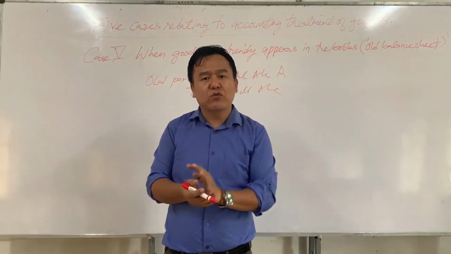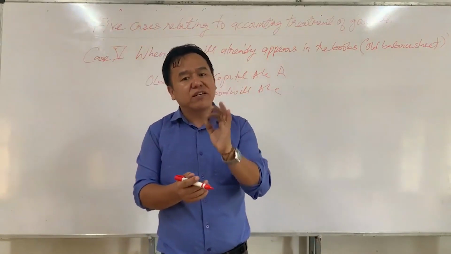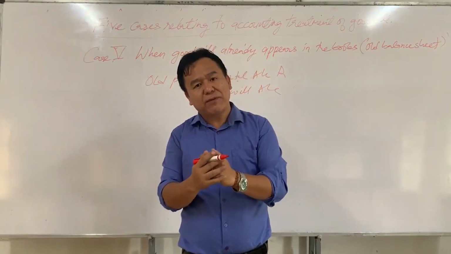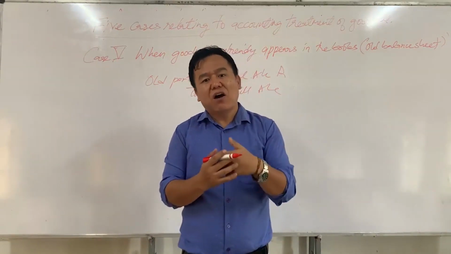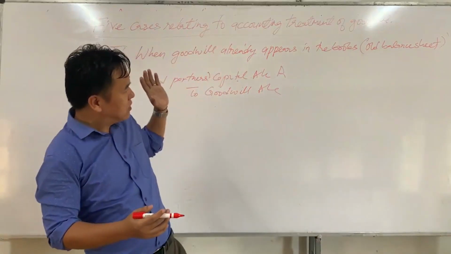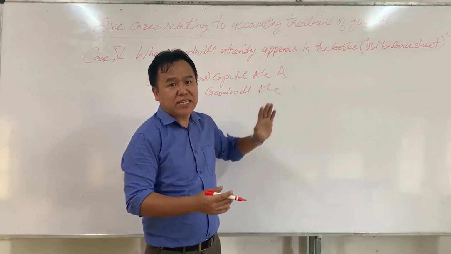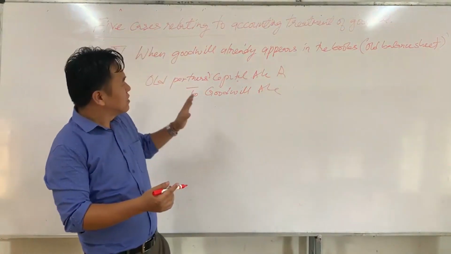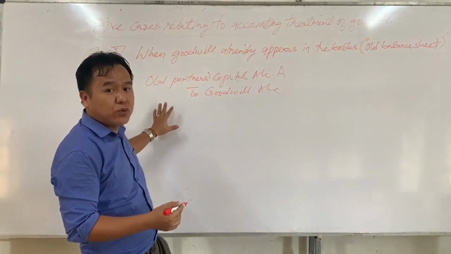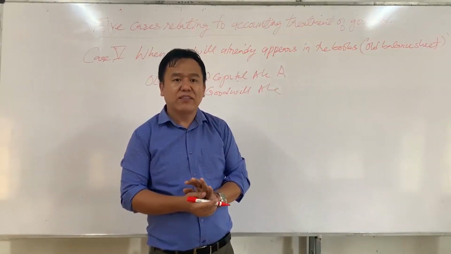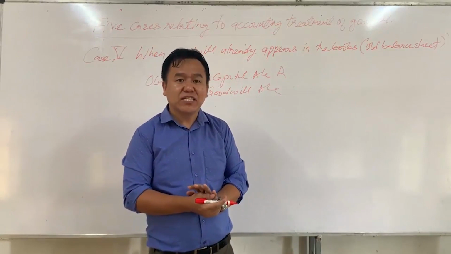Self-generated goodwill means goodwill which is generated by old or existing partners over a period of time through their effort and honesty. But according to Accounting Standard 26, self-generated goodwill cannot be recorded in the books of account, in the old balance sheet.